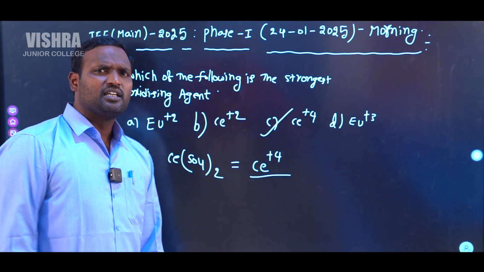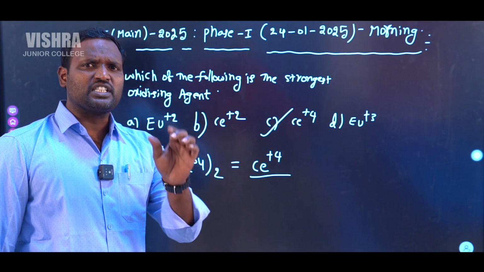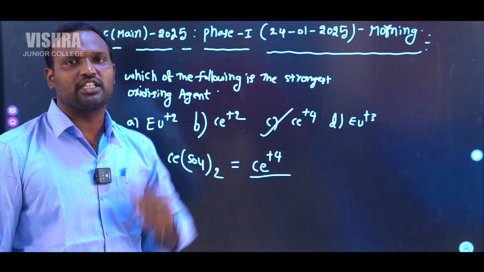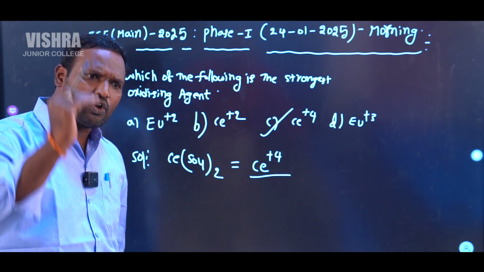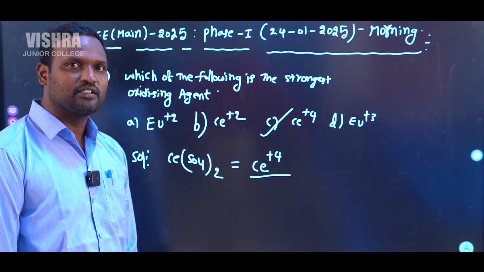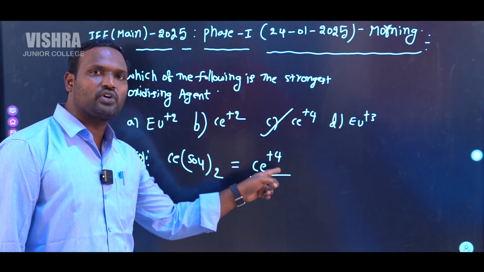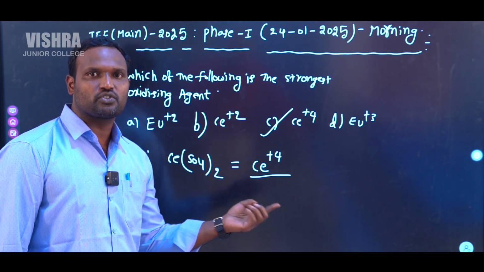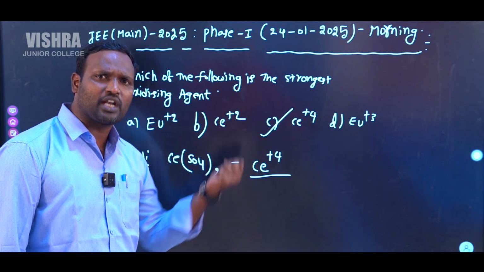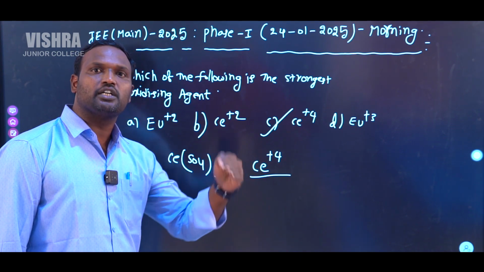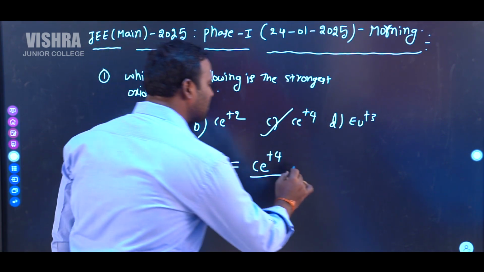So generally, ion which is in higher oxidation state acts as oxidizing agent, ion which is in lower oxidation state acts as reducing agent. So in this case, cerium plus 4 has higher oxidation state, so it has the tendency to accept 1 electron to convert that into cerium plus 3.